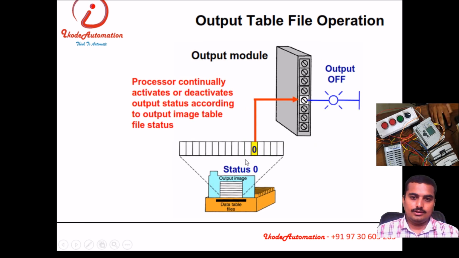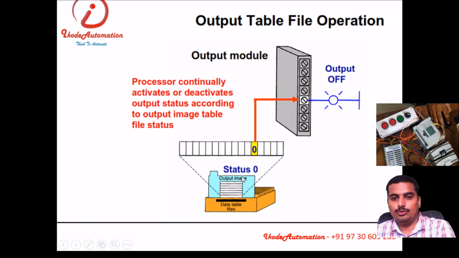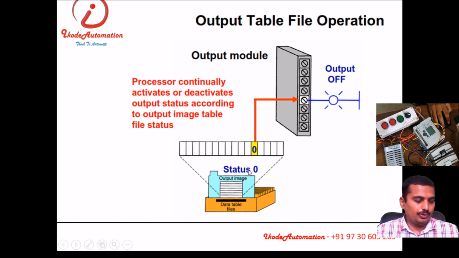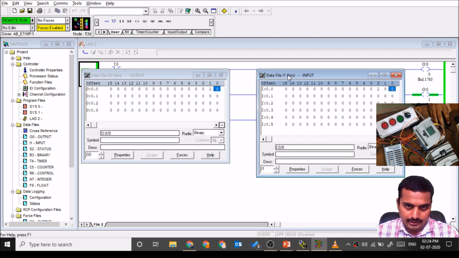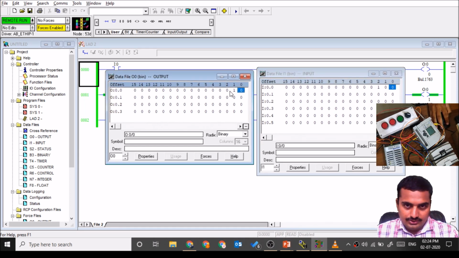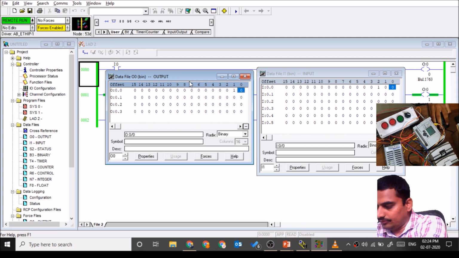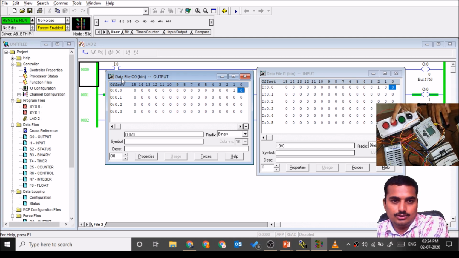Likewise, for the output, if the status is 1, then physical output will on. If status is 0, physical output will off. We can see the practical here. The physical output is off, and this output data table shows the 0.